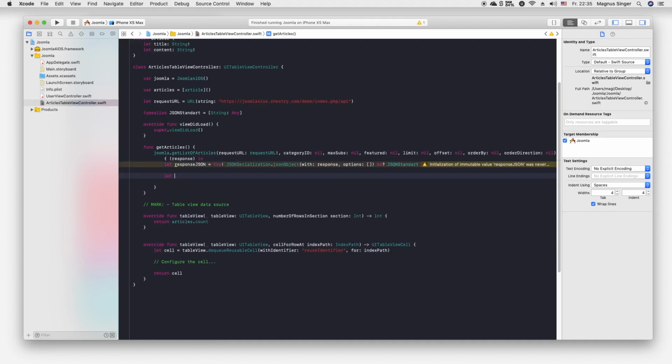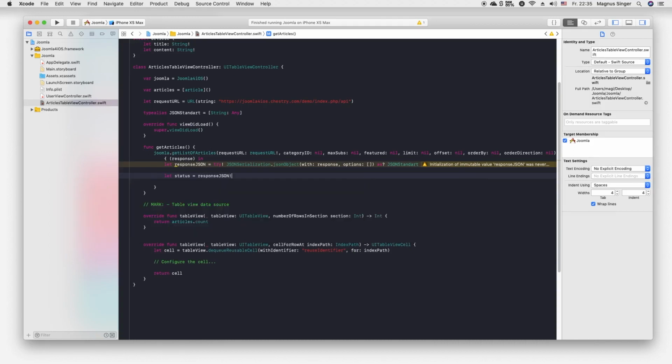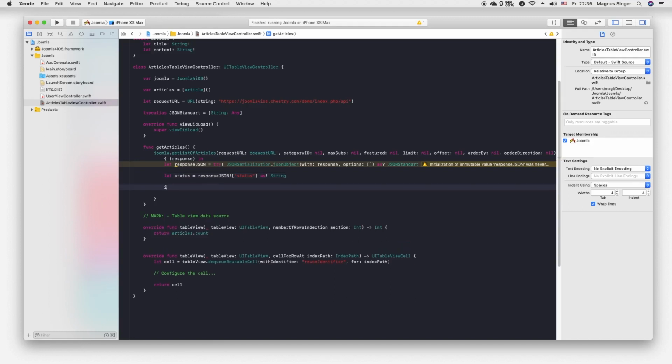Again, we check our status, which is responseJSON child status as a string. And again, if our status is equal to OK, we can proceed and handle our response.